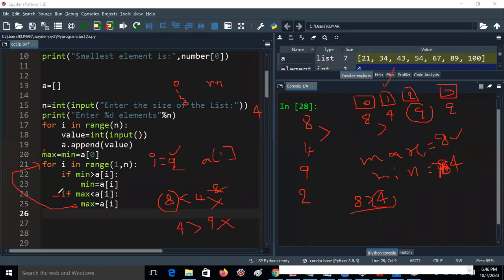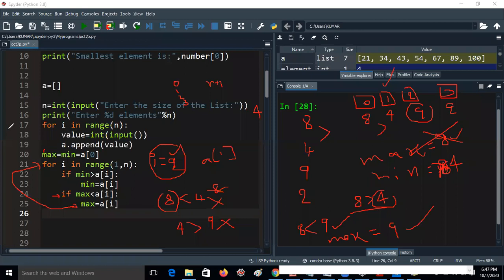Now it will check this line. Max less than A of I. What is the value of max? Max is 8 here. So now I am writing 8 less than, what is the value of A of 2? A of 2 value is 9. 8 less than 9, the condition is true now. Now max equal to A of I, that means A of 2. A of 2 value is 9. Now 8 less than 9 means the maximum value is changed to 9. The earlier 8 is crossed. That's the reason max equal to 9.